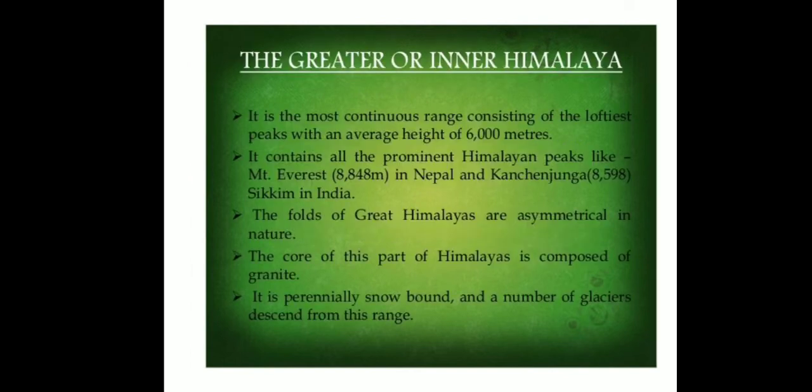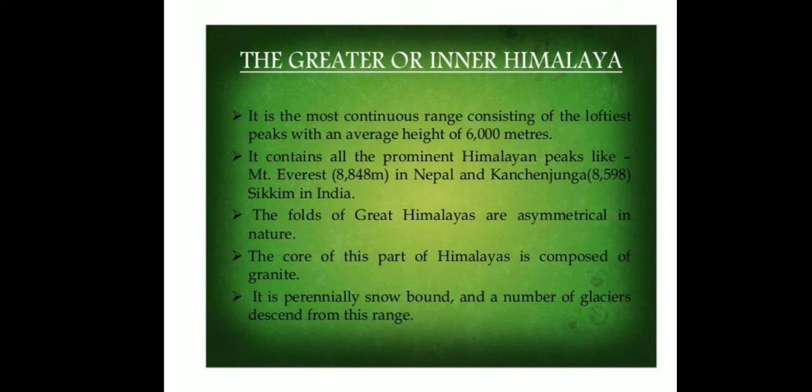The Greater or the Inner Himalayas is the most continuous range consisting of the loftiest peaks with an average height of 6000 meters. It contains all the prominent Himalayan peaks like Mount Everest, 8848 meters in Nepal, and Kanchenjunga, 8598 meters in Sikkim in India.